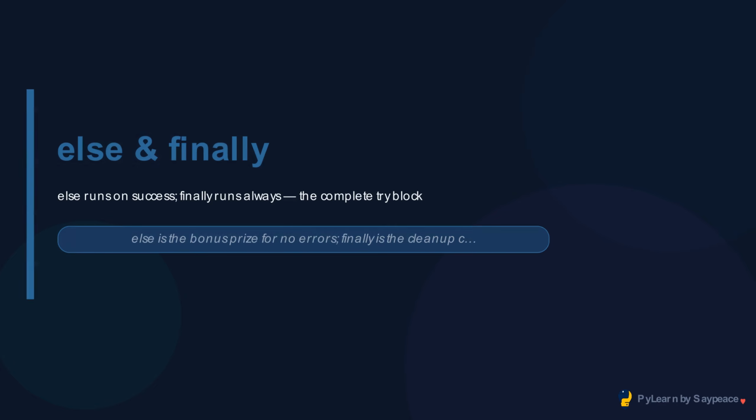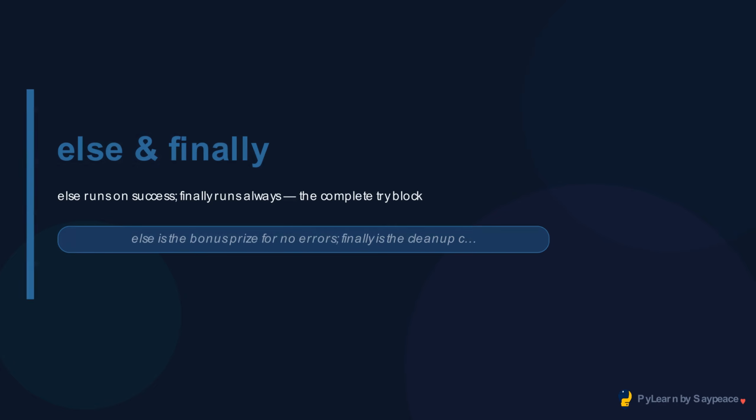Welcome to Common Patterns. Good error handling is a skill. Let's look at 3 patterns that appear in almost every real program: input validation loops, safe conversion helpers, and raising your own exceptions. Keep asking until valid input is given.